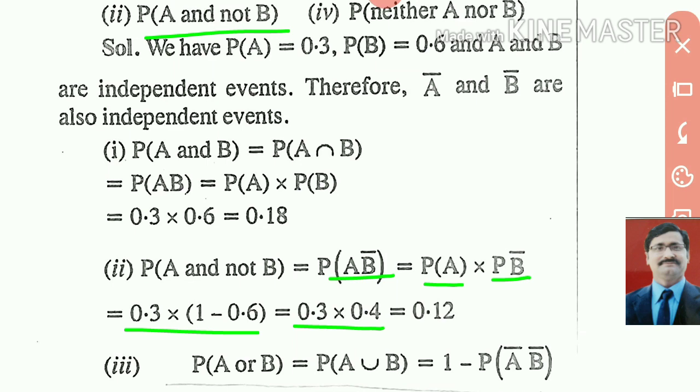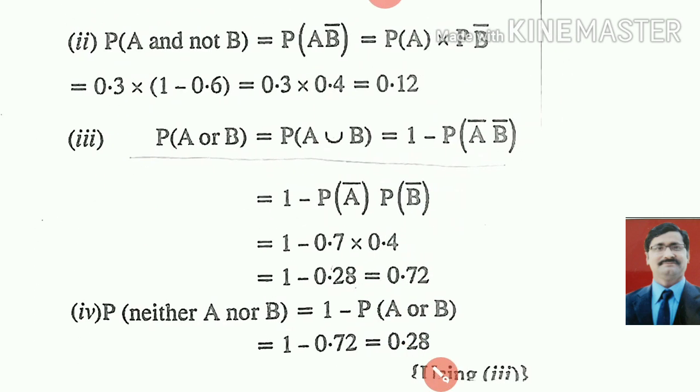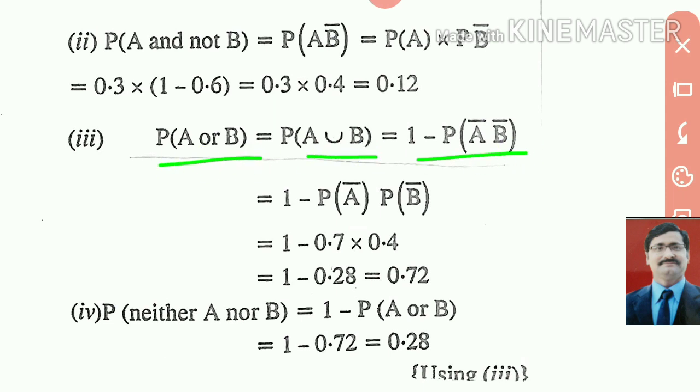We can write 0.3 into 0.4, that is 0.12. Now how can we find here P(A or B), that is P(A union B)? We can write 1 minus P(A not B not), and that will be equal to 1 minus 0.7 into 0.4. We can write here 1 minus 0.28, that is 0.72.